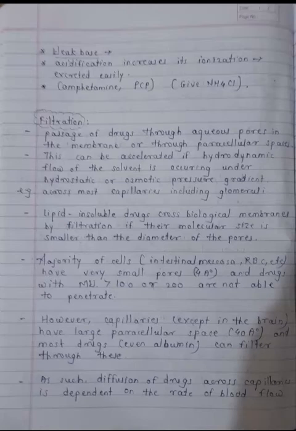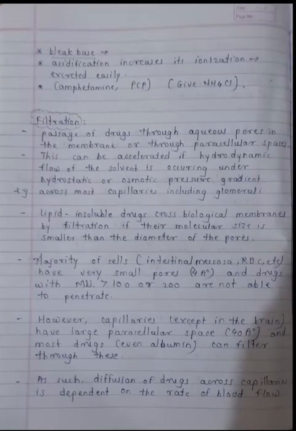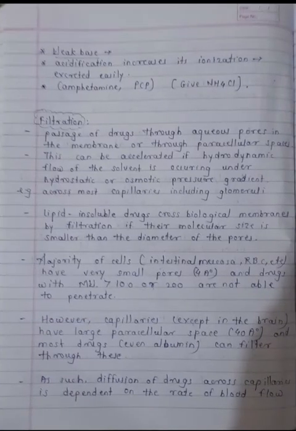So weakly basic drugs will be excreted easily if we give acid from the outside, and this acid will cause ionization of the drug, and ions being insoluble, it will be excreted easily. So in the case of amphetamine poisoning or PCP poisoning, we will give NH4Cl from the outside for the ionization of this drug, and due to this ionization, the drug will be excreted easily. So this is the application of lipoid diffusion.